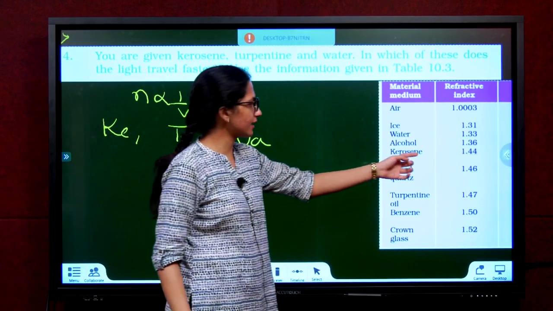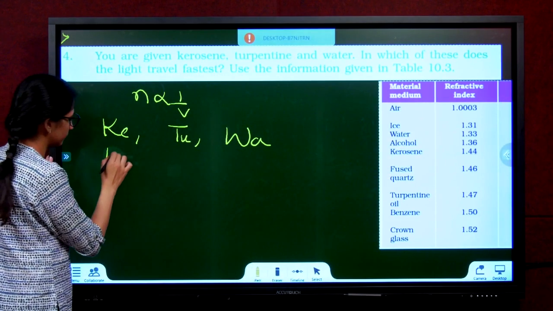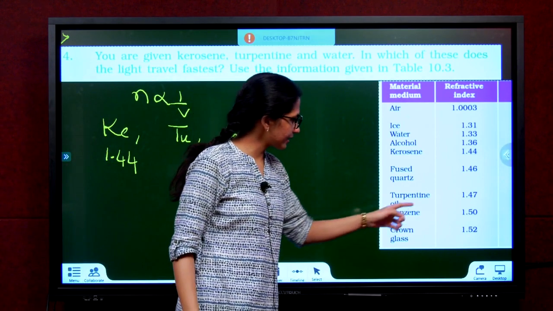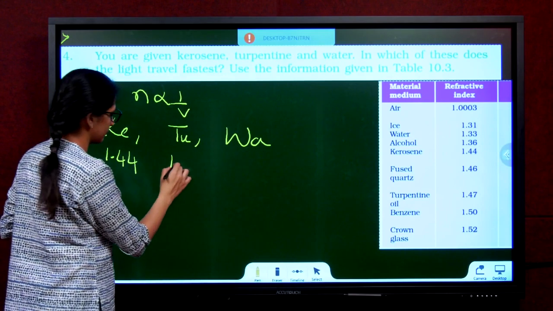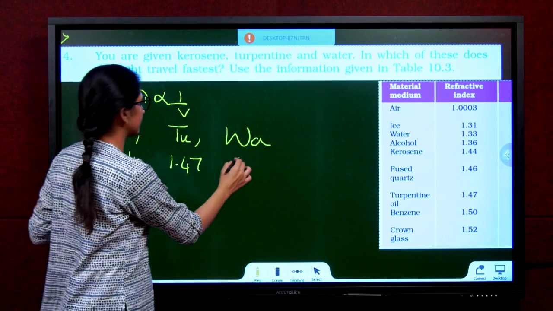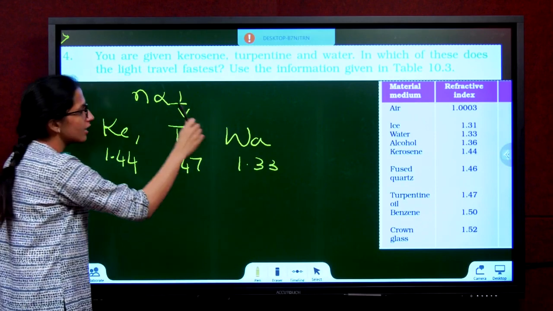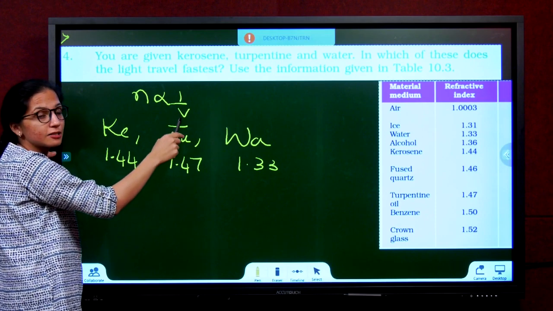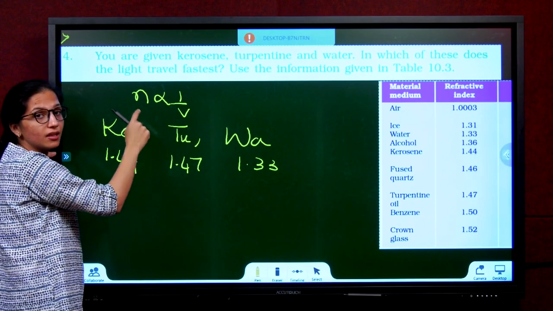Kerosene's refractive index 1.44. Turpentine's refractive index 1.47. Water's refractive index 1.33. If I want the highest speed, my Ri should be the lowest.